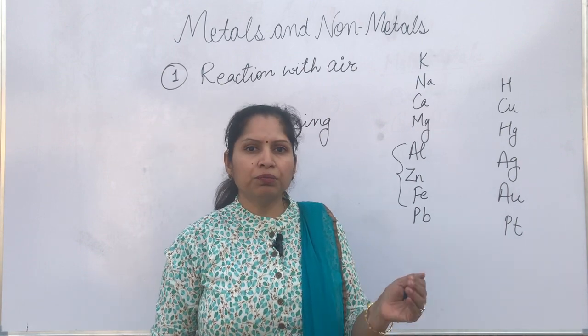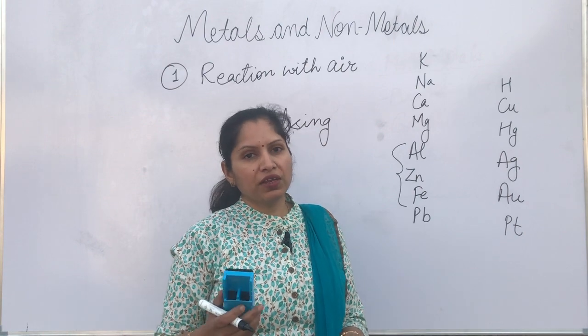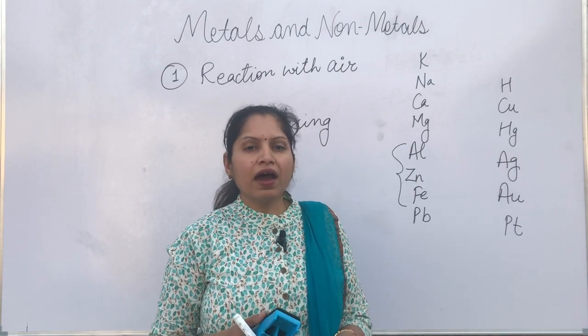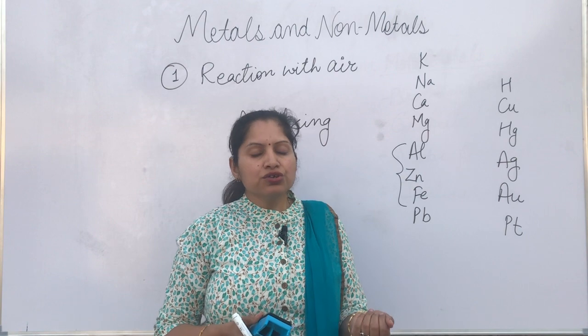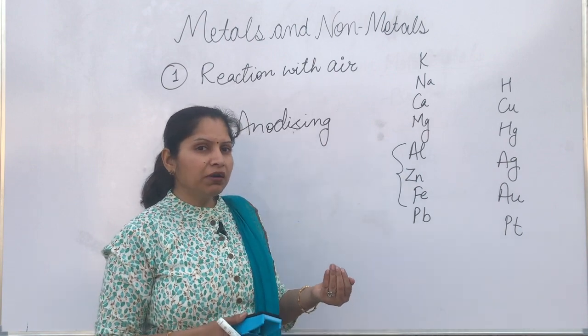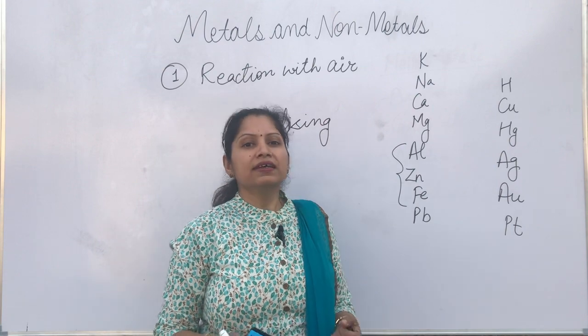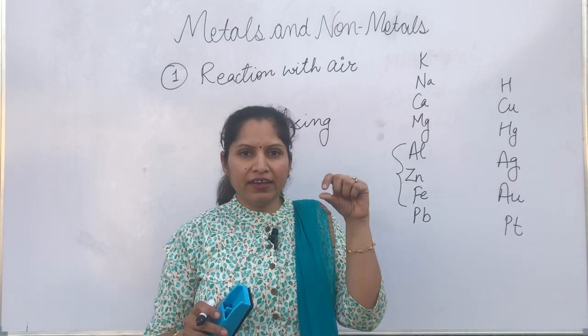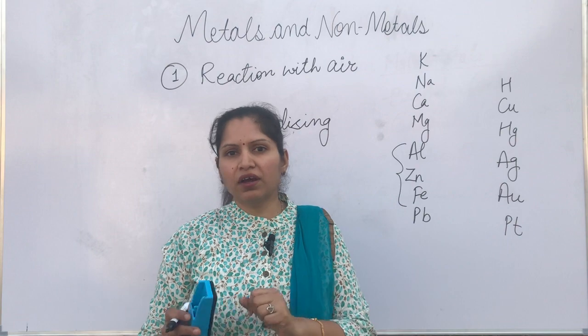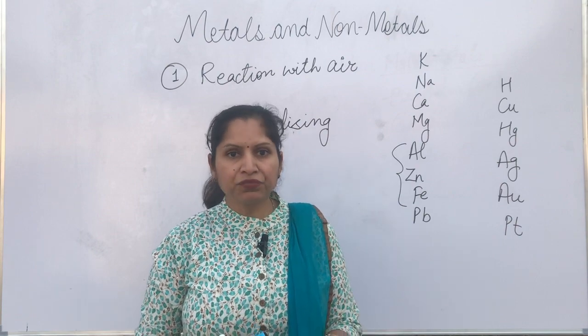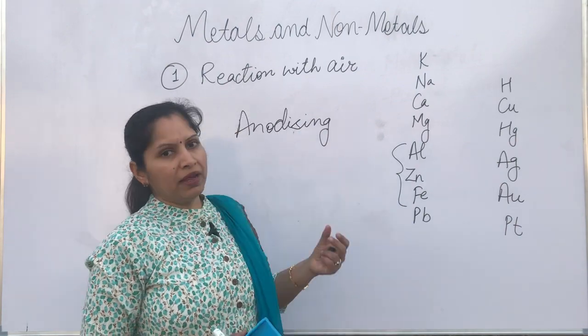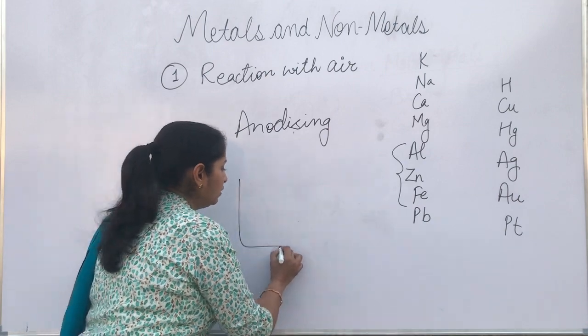But we want to prepare the utensils out of it because it's a very good conductor of heat and it's lightweight also. So we want to prepare utensils of that, but that shouldn't react with the acid content of our food. So what we do is we just want a very thick layer of aluminium oxide over our aluminium utensil. For that purpose, we perform anodizing. In anodizing, what is there?